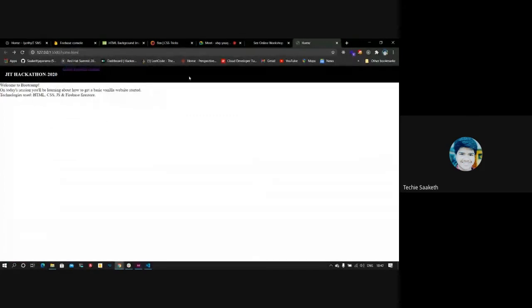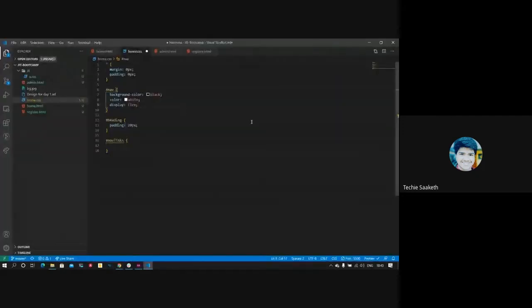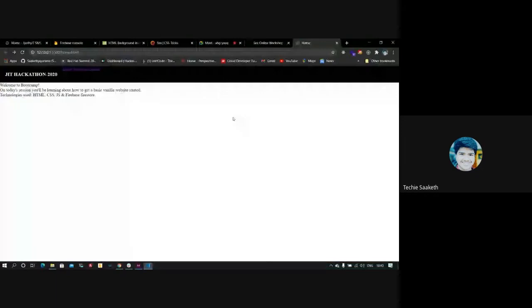Now let's align all this in the center. To make them align in center, we can use the align-items property and make it center. You can see now JIT Hackathon 2020 and these nav links are aligned, I mean horizontally.